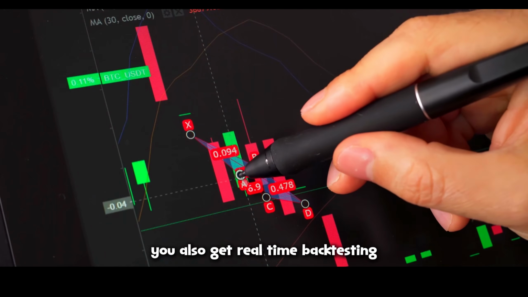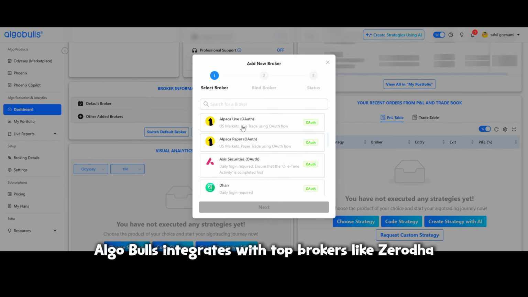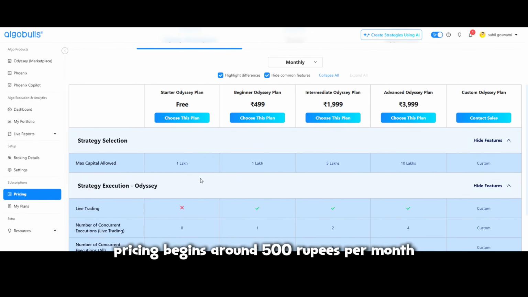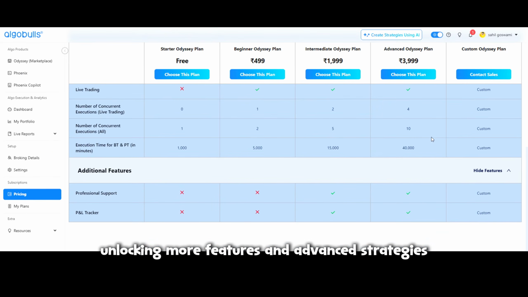You also get real-time backtesting, paper trading, and automated execution. AlgoBulls integrates with top brokers like Zerodha, Upstox, and Angel One. Pricing begins around 500 rupees per month, with higher plans unlocking more features and advanced strategies.